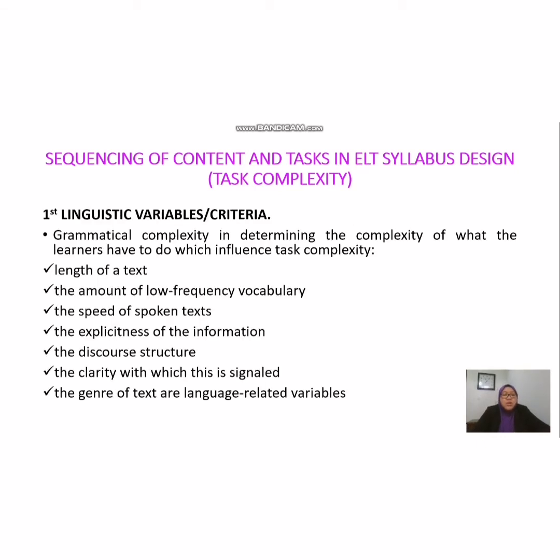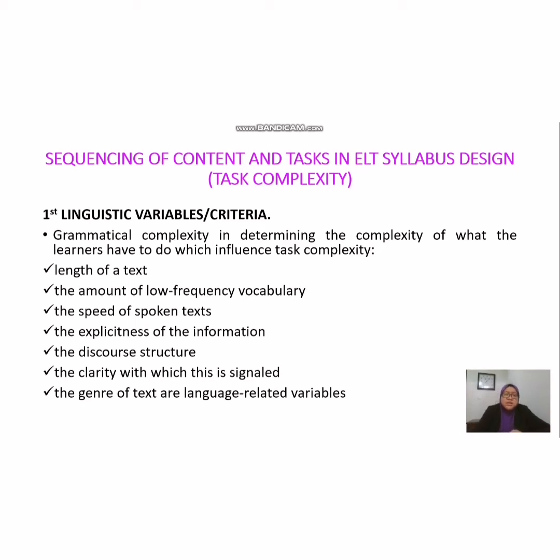Okay, the first criteria is linguistic variables or linguistic criteria, which is grammatical complexity, determining the complexity of what the learners have to do, which influences the task complexity.